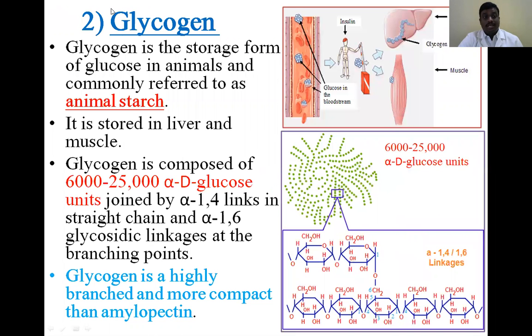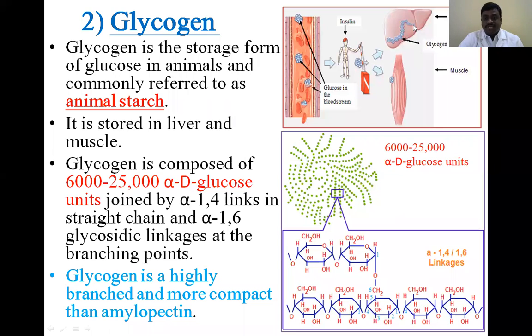Next one is glycogen. Whatever glucose is produced in our body or obtained from external sources, many glucose molecules combine together, and that produces glycogen. These glucose molecules mostly enter the blood, then reach the muscle and the liver.